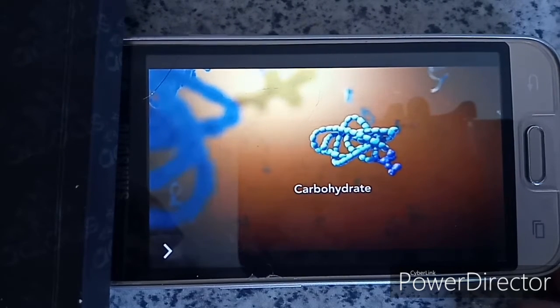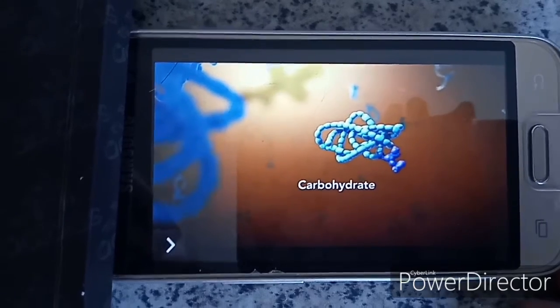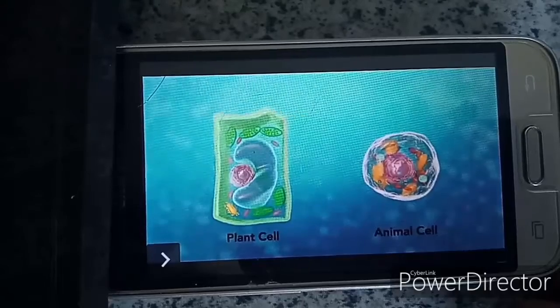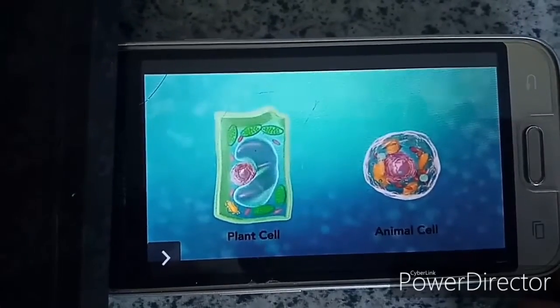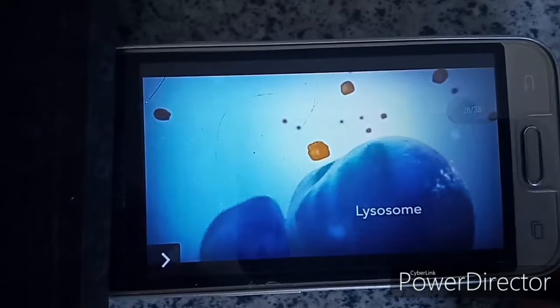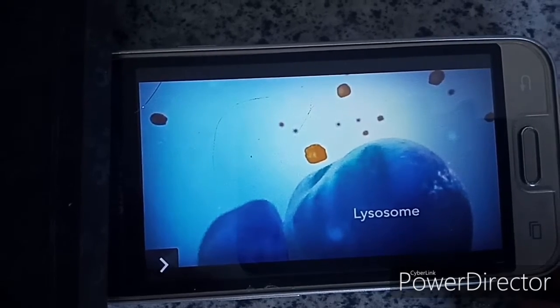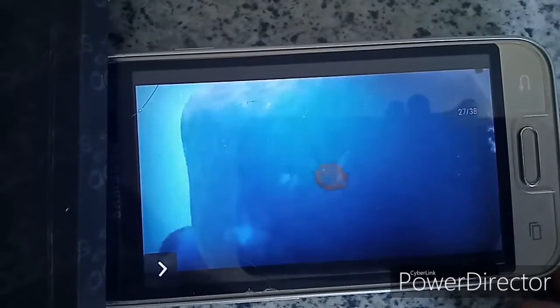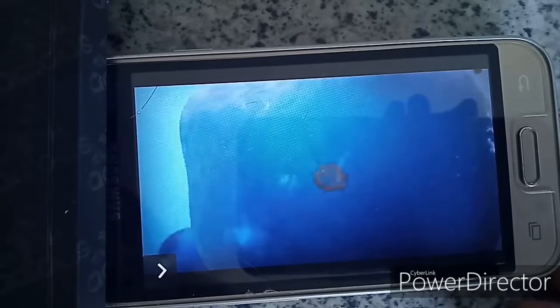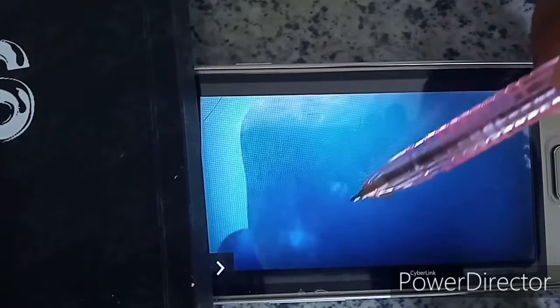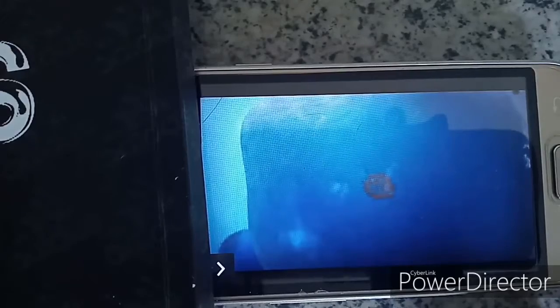A eukaryotic cell can be a plant cell or an animal cell. Let's proceed to the animal cell. An animal cell has lysosomes, the garbage collectors that take away damaged or worn out cell parts. They are filled with enzymes that break down the cellular debris. As you can observe, the cellular debris is slowly fading.